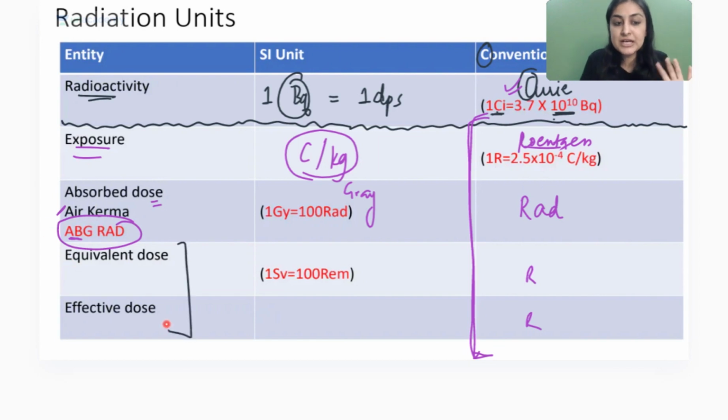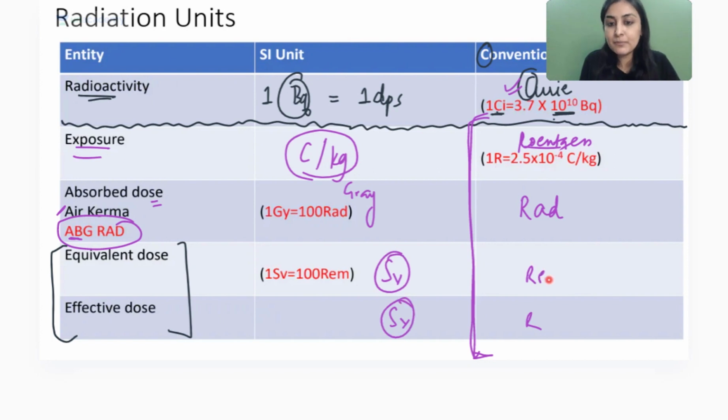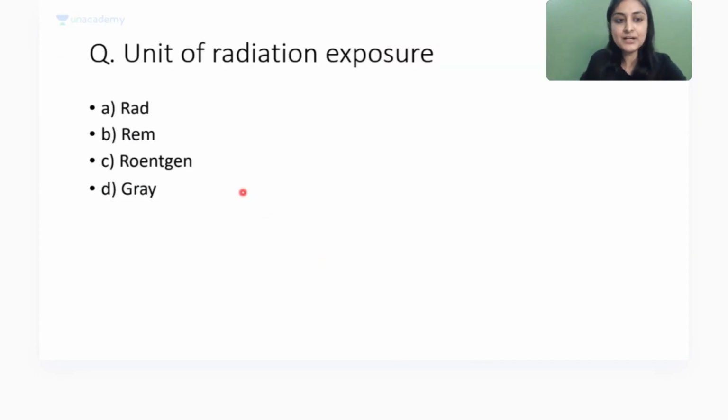Equivalent dose, effective dose. As a relief, both have the same units. So S se remember, sievert, SI unit, sievert. And yahan pe rem, all right, we have rem. All right, so this is how we remember the units. Very, very quick revision. Shall we do with our questions?